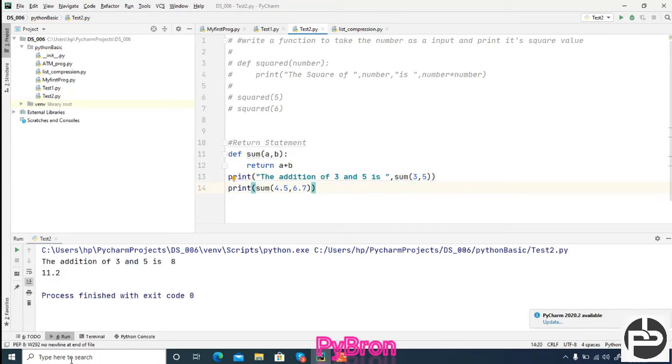The addition of 3 and 5 is 8. Now you are getting the response also, which numbers we added, so that we got the output like this, correct? No problem at all.